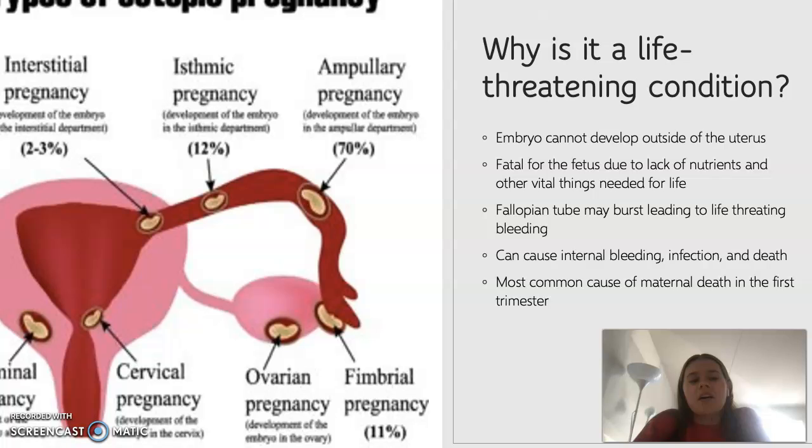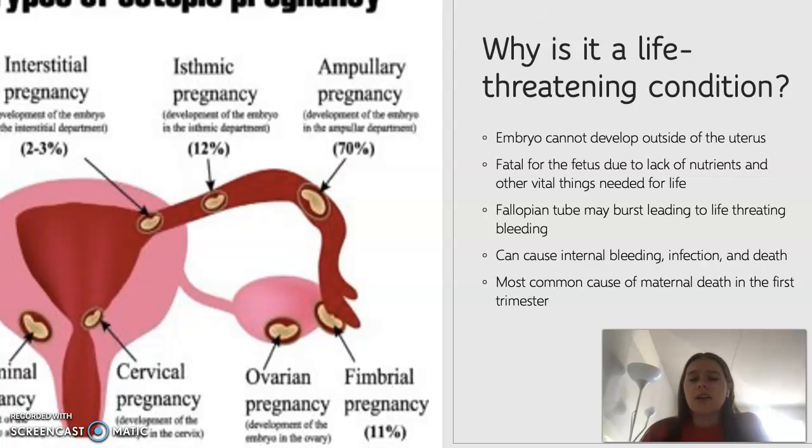These occur in the space between the fallopian tube and the uterus, a space that is not viable for life. When we have ampullary pregnancies, this is our fallopian tube, where, like we said, the most common ectopic pregnancies occur, about 70% of ectopic pregnancies.